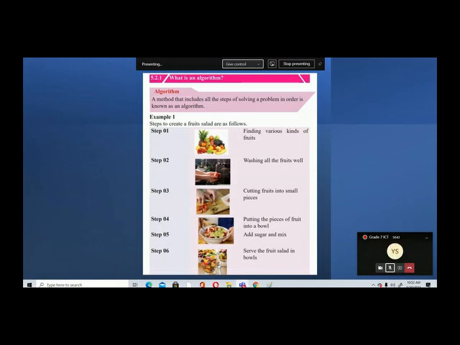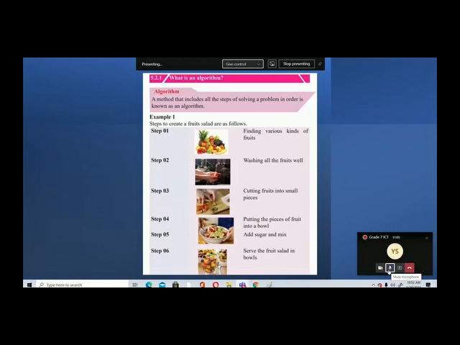Madam, what is the page number? These are not in your book. These are in the grade 6 book. Just copy this down from my screen. Algorithm, write the topic.